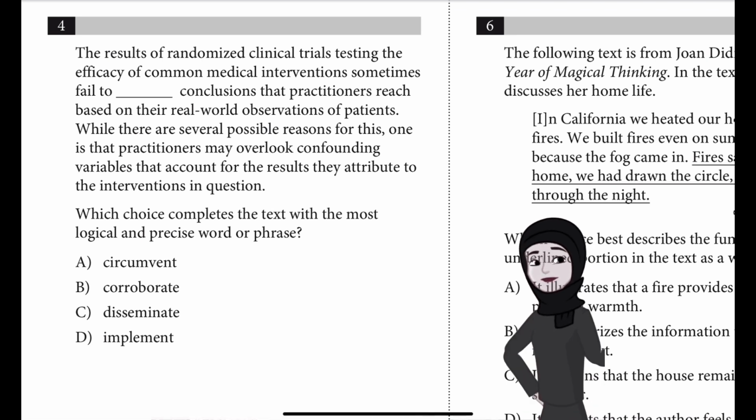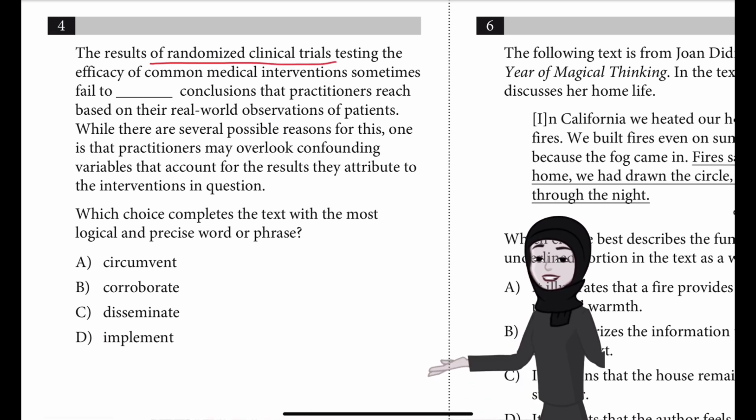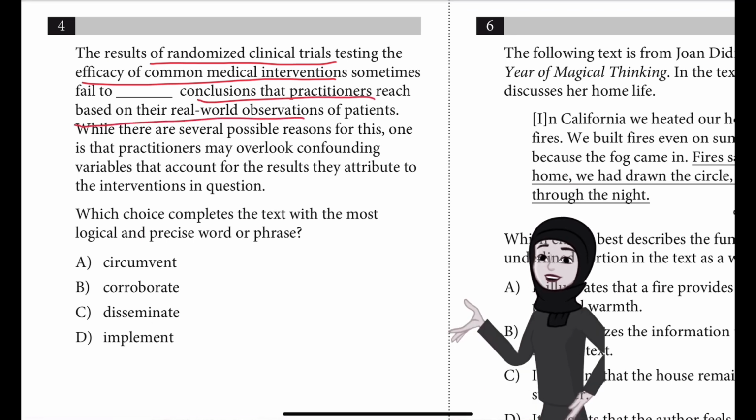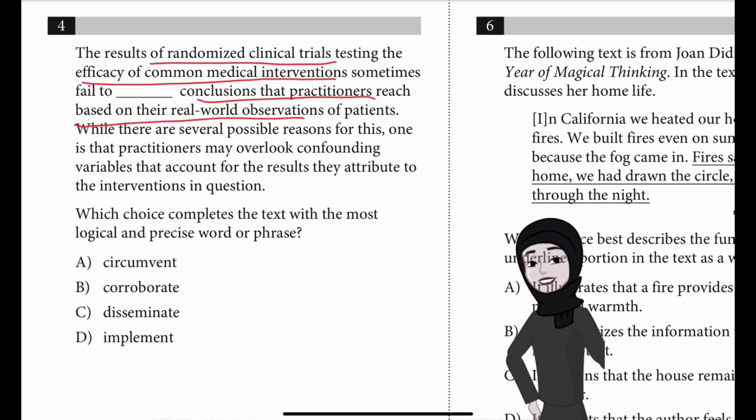Which choice completes the text with the most logical and precise word or phrase? Is it A. Circumvent, B. Corroborate, C. Disseminate, or D. Implement? So here there is a comparison of results of randomized clinical trials testing the efficacy of common medical interventions, and that comparison to the conclusions which practitioners reach based on the real world observation of patients.